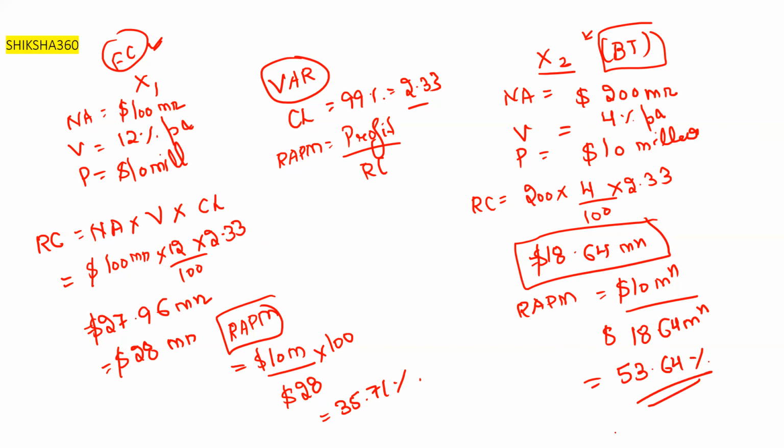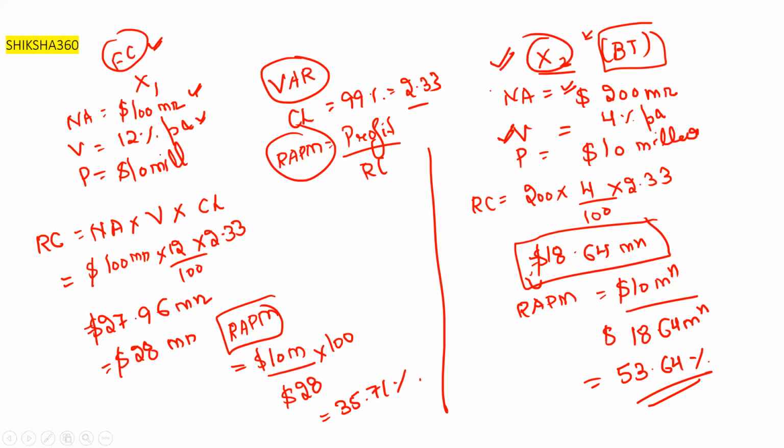Here volatility is less and capital is less; there volatility is more and capital is more. From the overall risk adjusted performance measure, the performance of the bond trader is better.